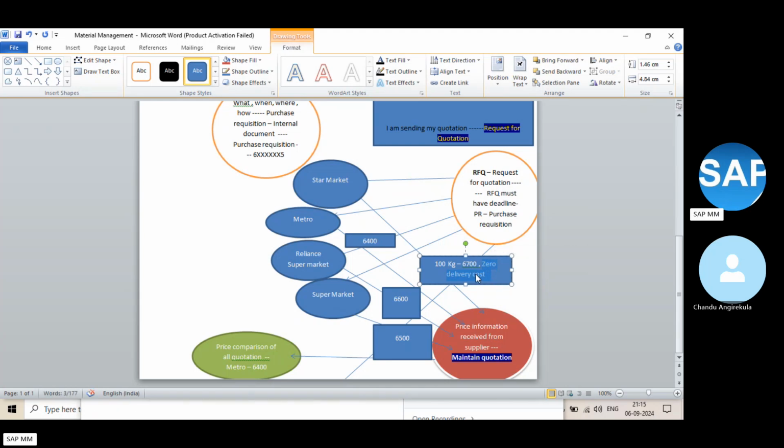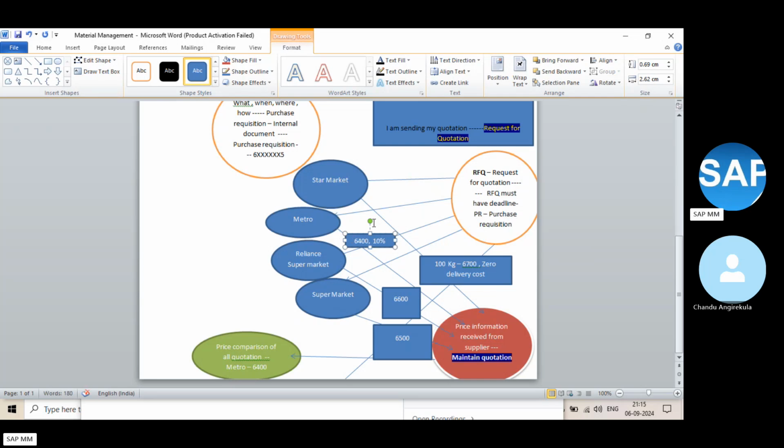Okay. So he said zero delivery cost, that means free delivery. Metro says 6,400, but the freight charges, the delivery cost, is yours only. So you have to be aware of what the delivery cost will be. Then we are just assuming roughly 10% for the delivery cost.